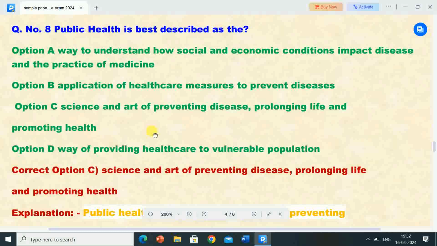Correct answer is option C, science and art of preventing diseases, prolonging life and promoting health. So public health is best defined as the science and art of preventing diseases, prolonging life and promoting health.